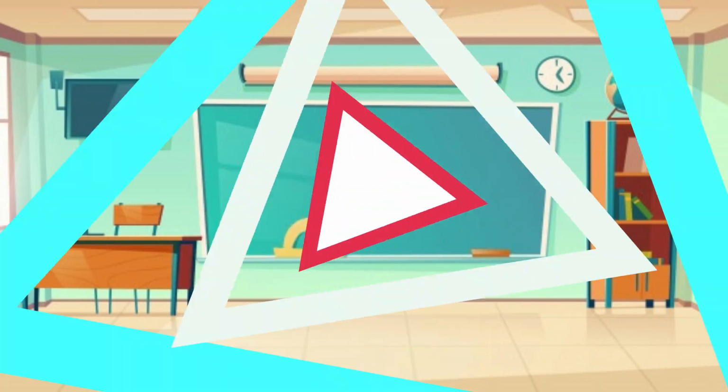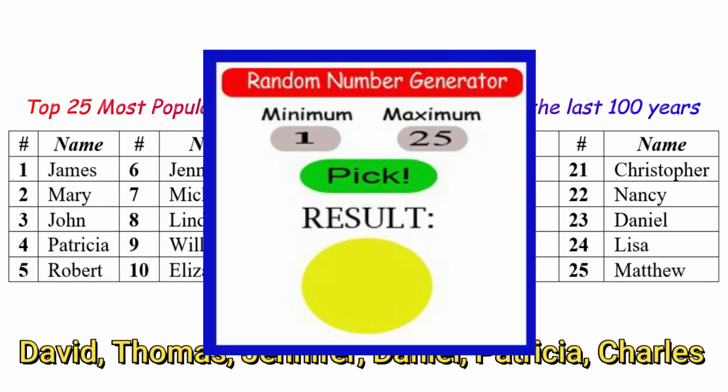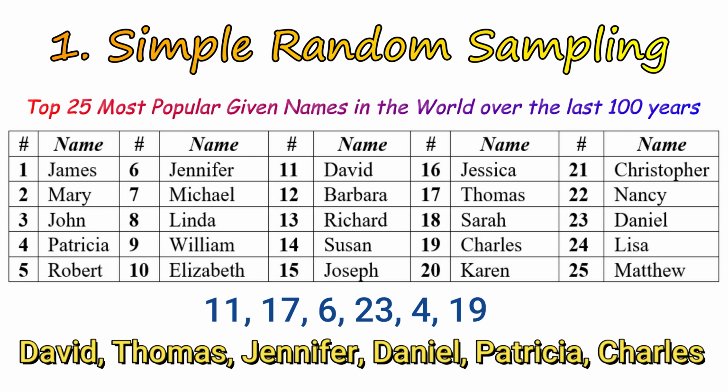And there are 4 major ways to do random sampling. And how do we do them? Very easy, because you have already made it during the activities given earlier. So sit back, analyze, and take down notes. For example, when I asked you earlier to list down the 6 given names among the 25 most popular given names using the 6 numbers that appeared in the random number generator, you have illustrated the first type of random sampling, which is called simple random sampling.